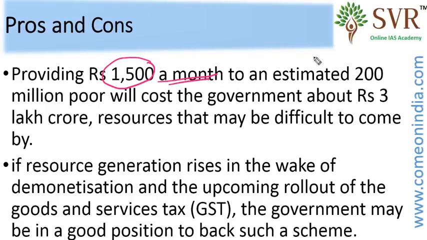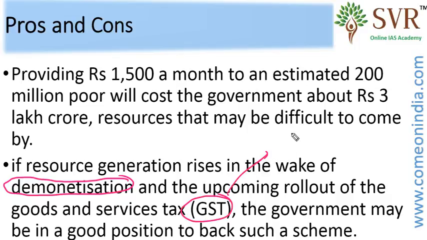If government provides 1,500 rupees per month, and India's estimated poor will be around 200 million, or you can say 20 crore population, then the cost will become 3 lakh crore rupees every year. So economically it is a tough task to follow, but it may become possible because of the demonetization impact, and if GST or Goods and Services Tax is rolled out.